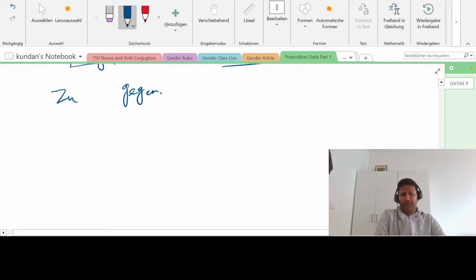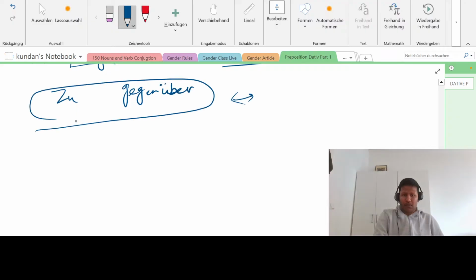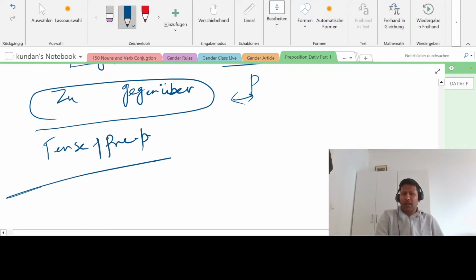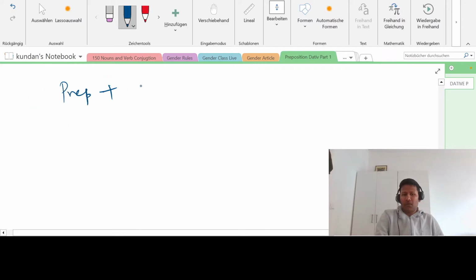And if you get any doubt about whatever we have learned, please feel free to put in the comments that you have not understood something or you have any doubt. Because if you control these prepositions, then you are halfway through. If you are able to understand basic tense and preposition in any language, you will be able to make sentences. Any language I'm telling. And German is no different. People struggle here because they don't know the preposition, which one to use, and how to make a sentence with tense.